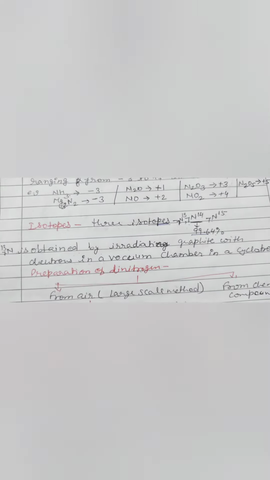7N13 is obtained by irradiating graphite with neutrons in a vacuum chamber in a cyclotron. So it is included in 0.36%. Preparation of dinitrogen: how can we prepare dinitrogen?